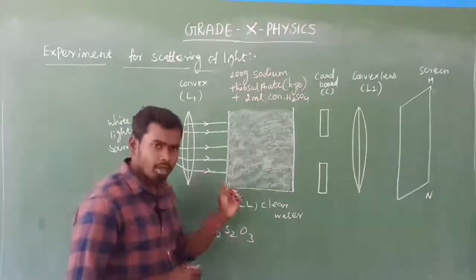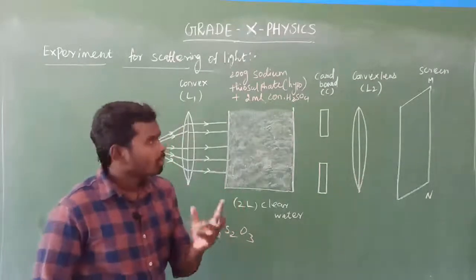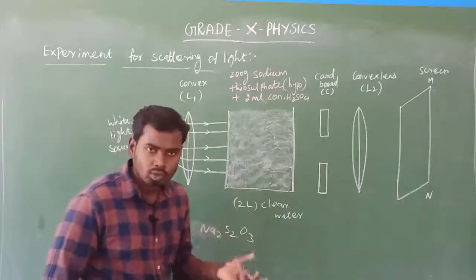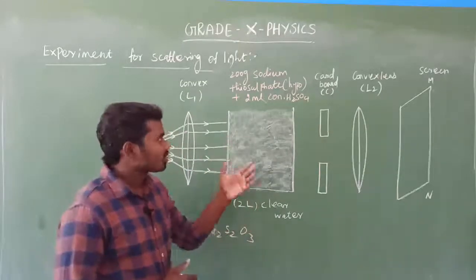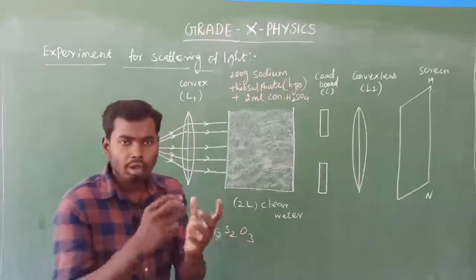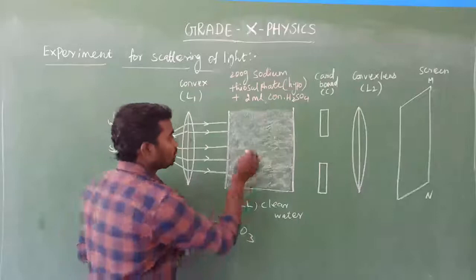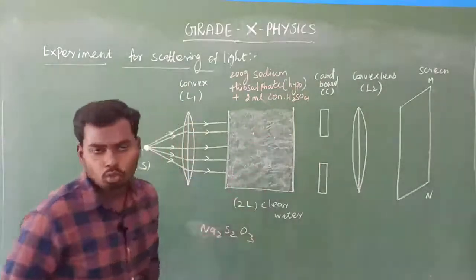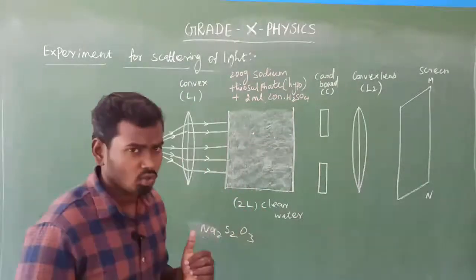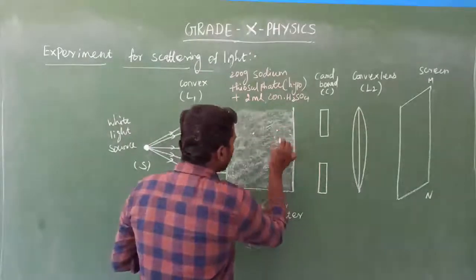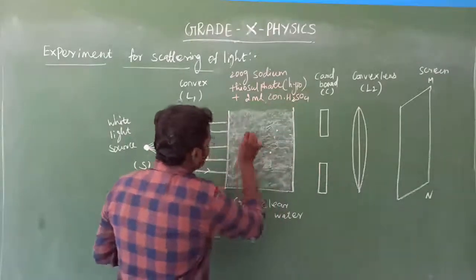Here the water, the sodium thiosulfate and the concentrated H2SO4, all the chemicals combine together. After the chemical reaction, there will be very fine microscopic sulfur particles.